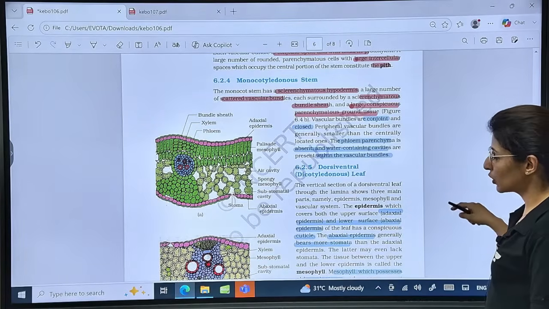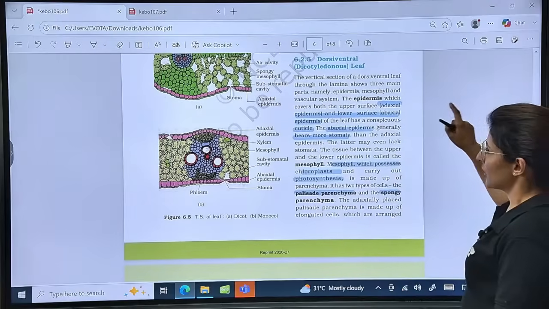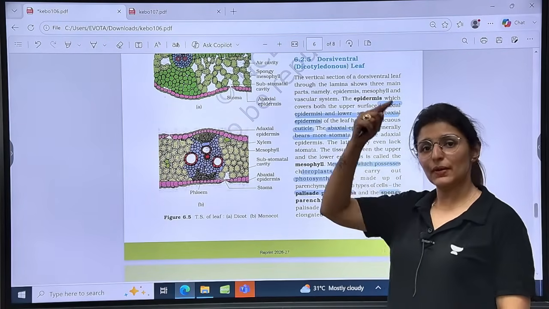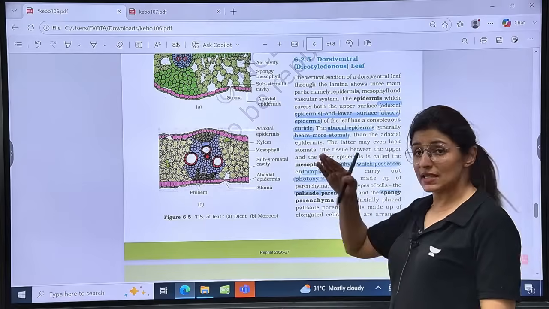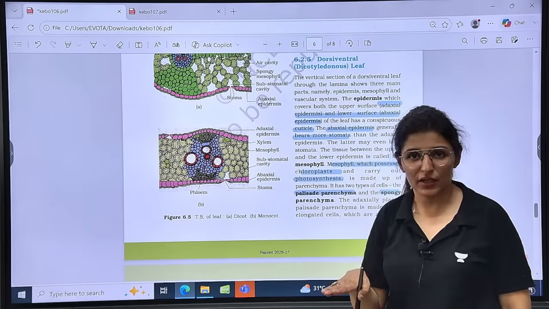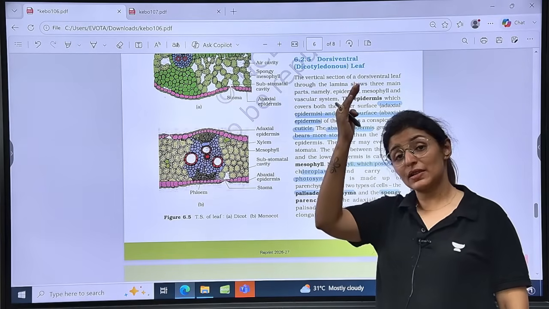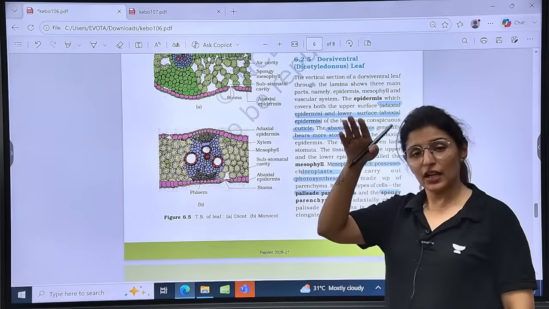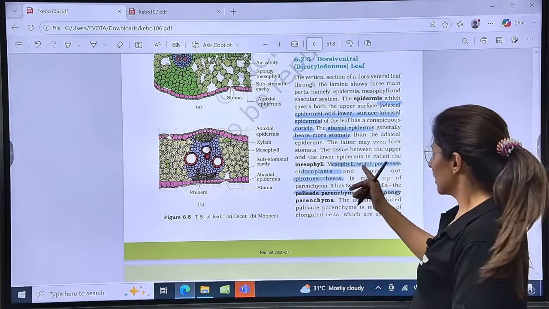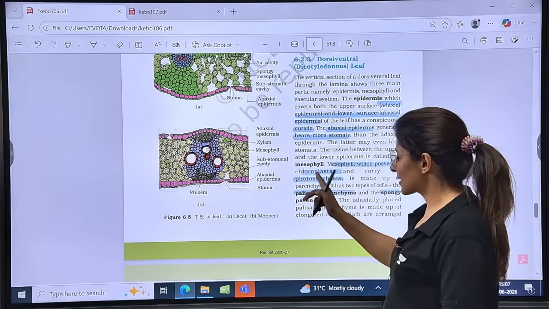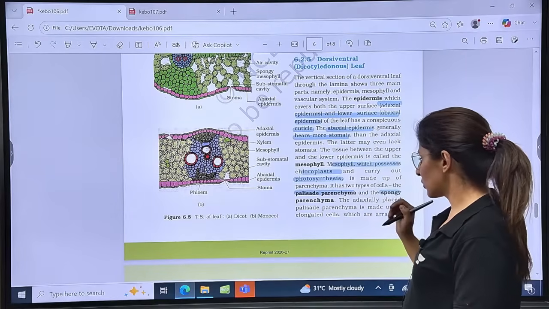Now talking about the dorsiventral or the dicot leaf. Epidermis on 2 sides, upper one known as adaxial, lower known as abaxial. On the abaxial, lower side, we have more stomata. On adaxial side, upper side, we have cuticle, right? Stomata may be absent on the adaxial side. It is all written. Then mesophyll possesses chloroplast and carries out photosynthesis.